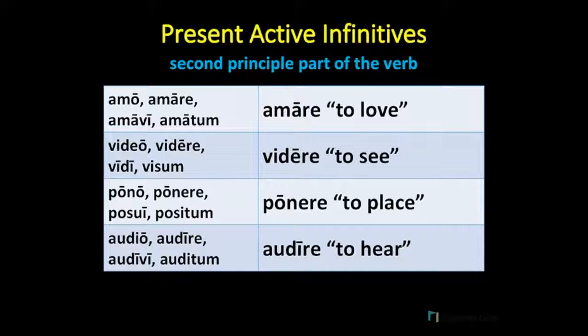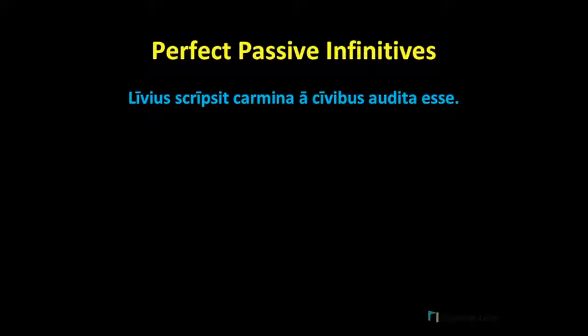Let's take a look at an example of the perfect passive infinitive in Latin. Think about these principal parts: audio, audire, audivi, auditum, and see if you can figure out which principal part is being used to create the perfect passive infinitive. Okay, here's our sentence. Livius scripsit, carmina a civibus audita esse. Our main verb is scripsit, Livius is the subject, carmina is the accusative subject of our indirect statement, a civibus is the ablative of agent, and audita esse is the perfect passive infinitive.